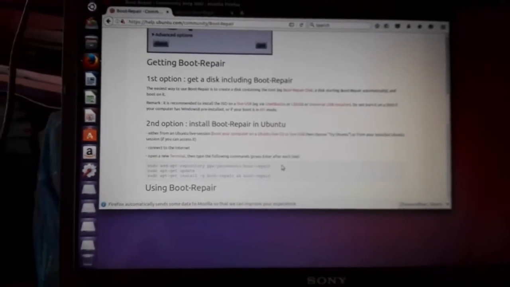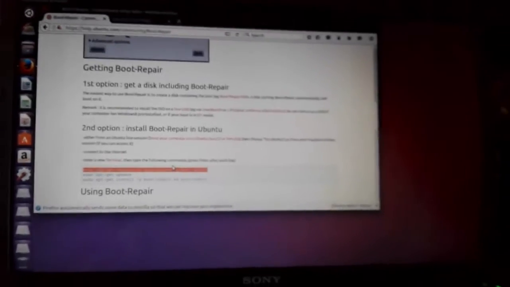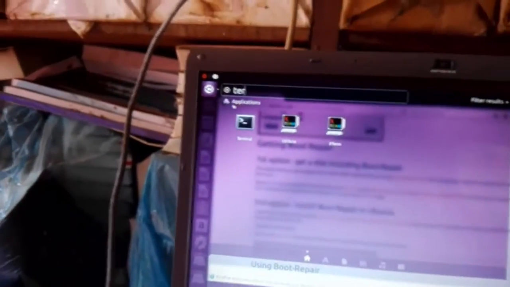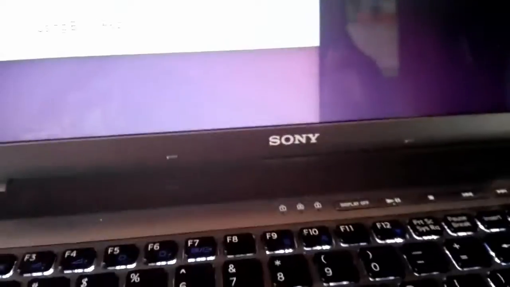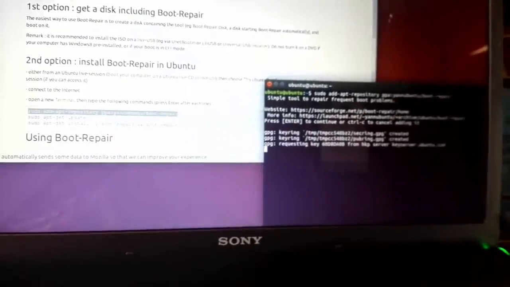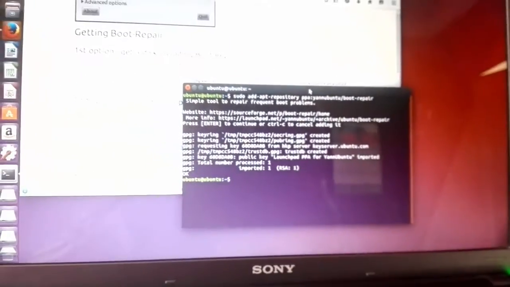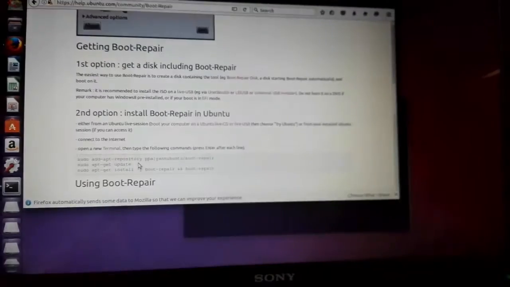For the first one, you have to copy this command line with Control C. I only use one hand. To open the command line, press Control Alt T, and then Shift Control V to paste, and click enter. Next time you have to type sudo, but I copied it. I'm lazy.